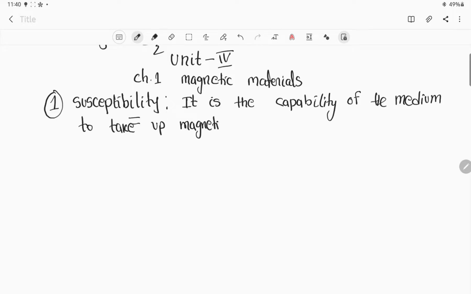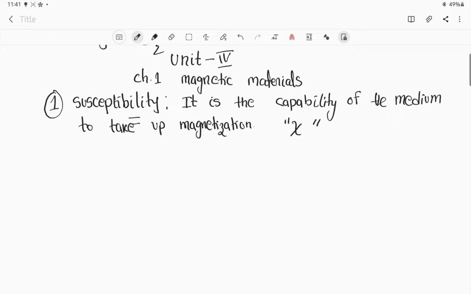So it also, in our comfortable language, is the capability of acquiring the magnetism in a given material, which is called susceptibility. You can say that it is the ability of acquiring the strength of magnetism in a given material. We just say that is denoted with susceptibility.